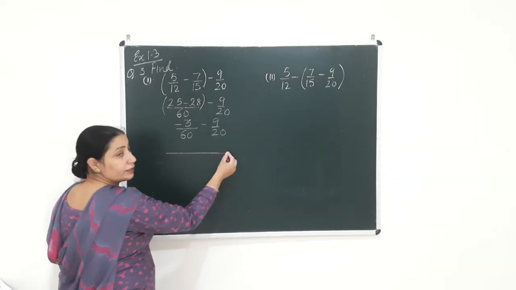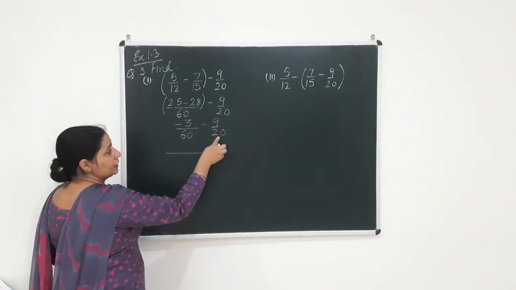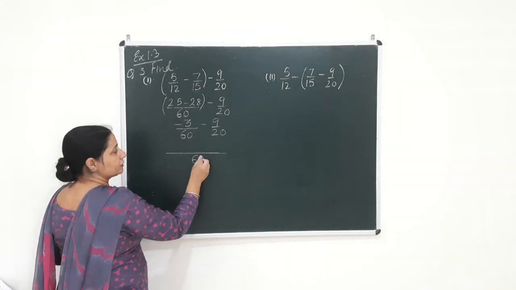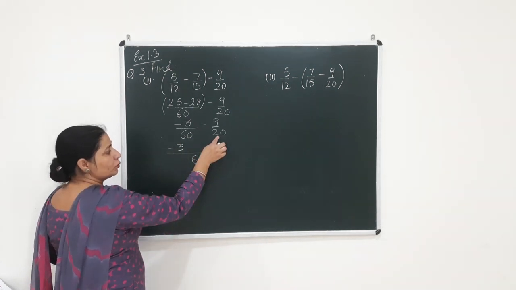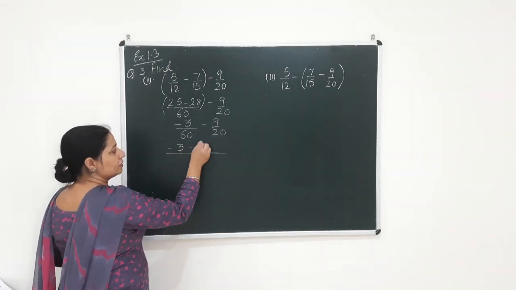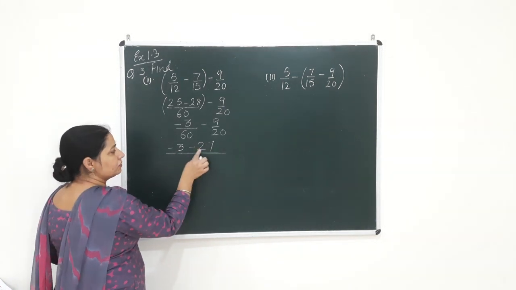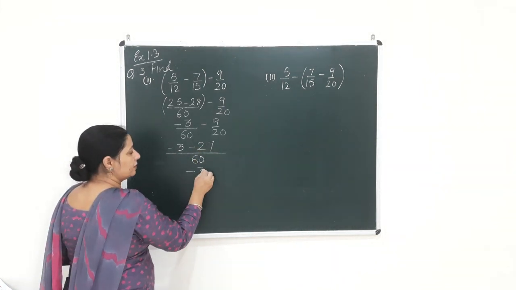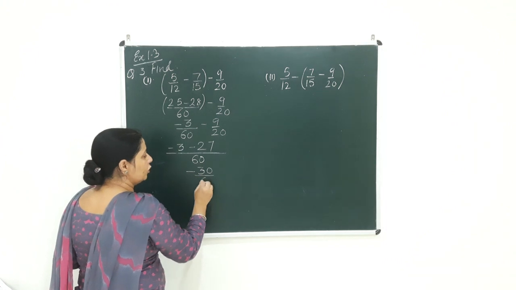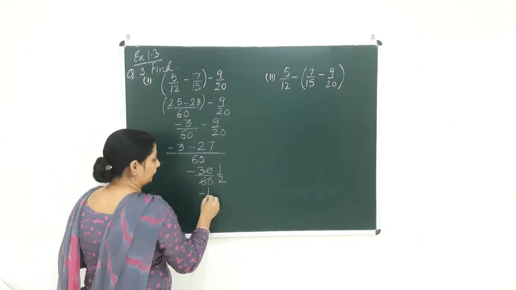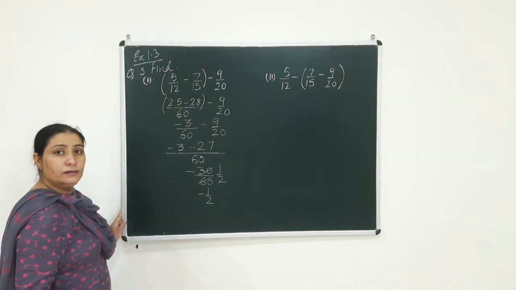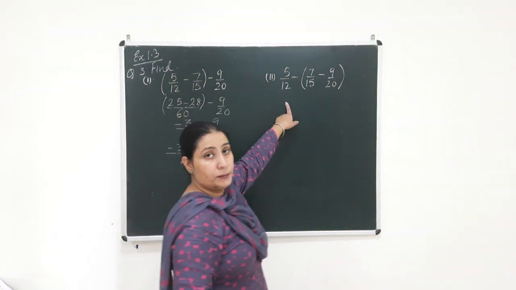Now again we have to take the LCM beta. 60 and 20, the LCM will be equal to 60. 60 1s are 60, you get minus 3 here. 20 3s are 60, 3 9s are 27. Minus 3 and minus 27 gives you minus 30. Minus 30 over 60, the answer to this is equal to minus 1 by 2. Okay?